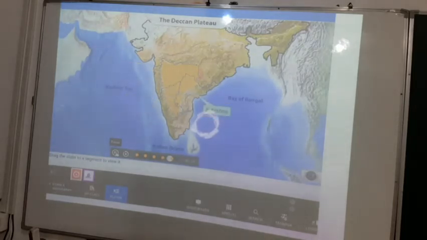It has the river Krishna that flows to its east and the Kaveri to the southeast. Beyond the Karnataka Plateau, the Deccan Plateau becomes narrow. Important hills of southern India, like the Nilgiri, Annamalai and Cardamom, are located here.